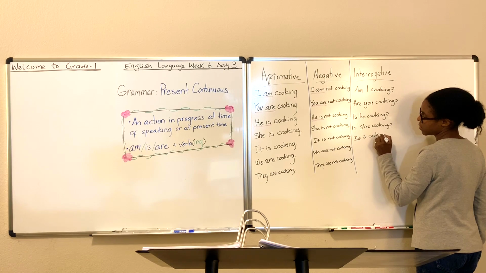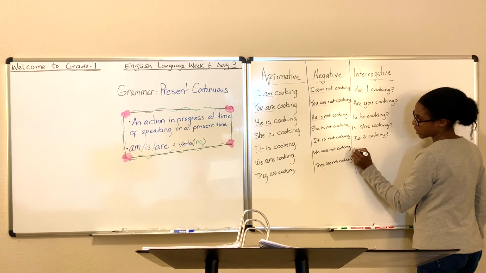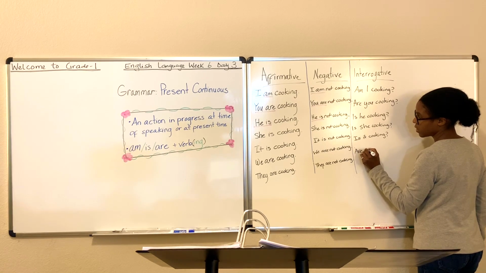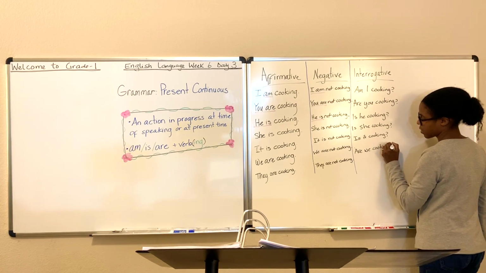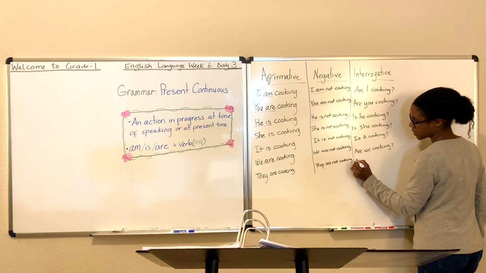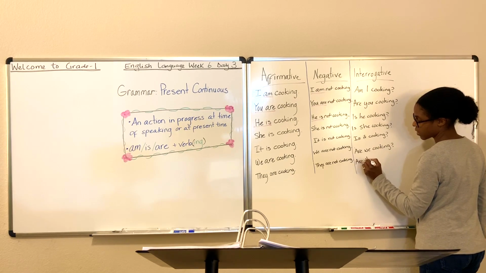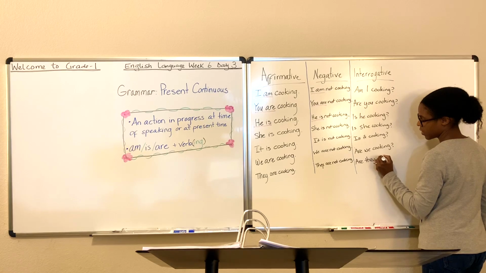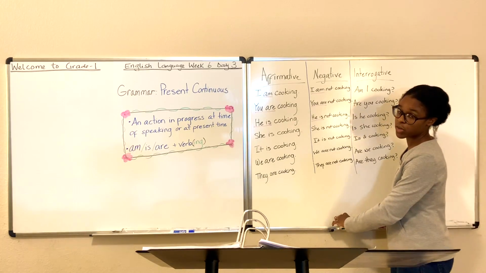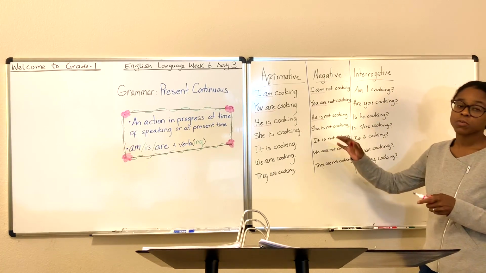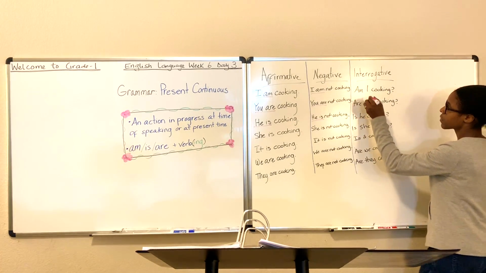Is it cooking? No, my dear, it is not cooking. Are we cooking? Are we? These are all present continuous statements. Are they cooking? Are they cooking dinner? And these are just modified to be questions, but the verb and noun still agree.